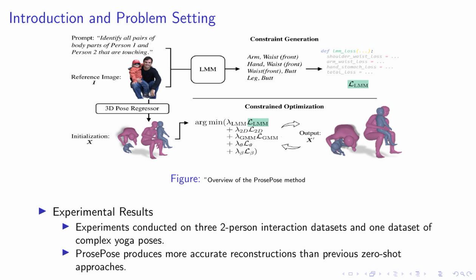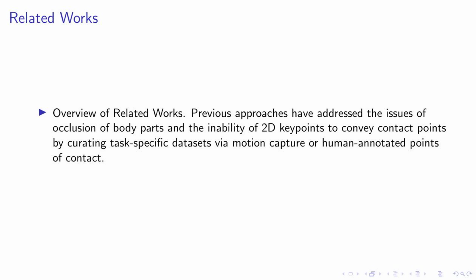ProsePose has outperformed previous zero-shot approaches, producing more accurate reconstructions. This suggests that language models can be powerful tools for 3D pose estimation, with potential implications beyond touch. In the next slides, we'll explore the specifics of how ProsePose works and how we've used it to improve 3D pose estimation. Stay tuned.